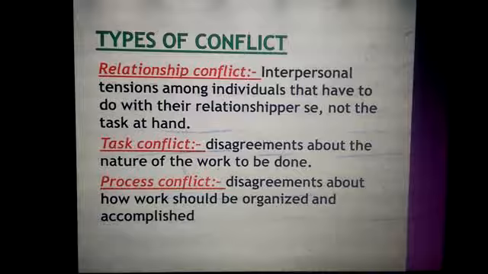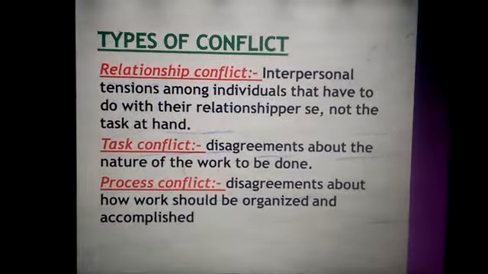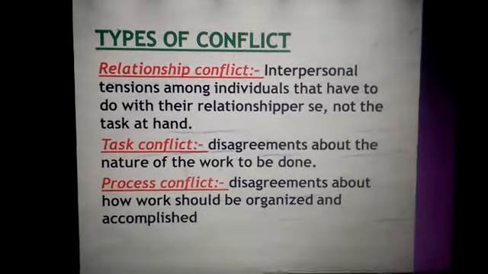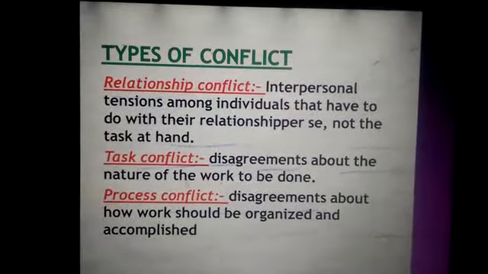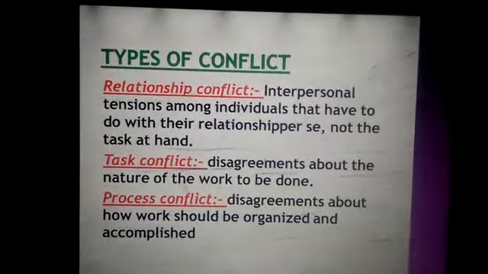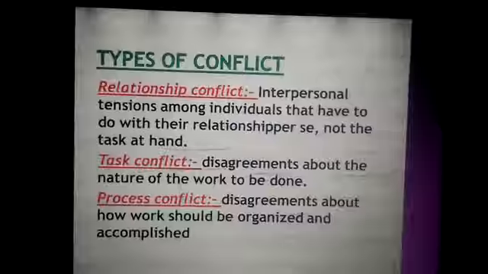Let's move on to the different types of conflict. There are basically the following types. First is relationship conflict. What is a relationship conflict? Interpersonal tensions among individuals that have to do with the relationship, not the task at hand. Then task conflict, disagreements about the nature of the work to be done. Then you have process conflict, disagreements about how work should be done, organized, and accomplished.